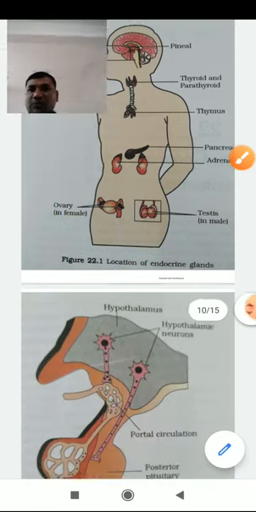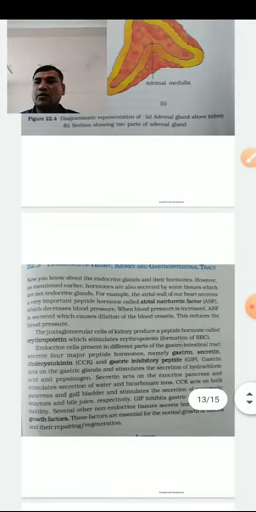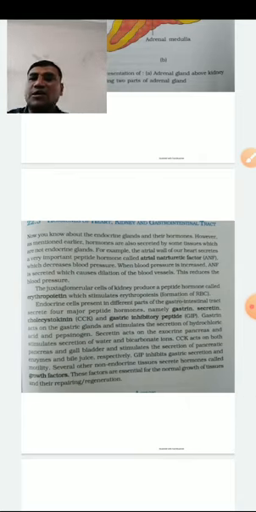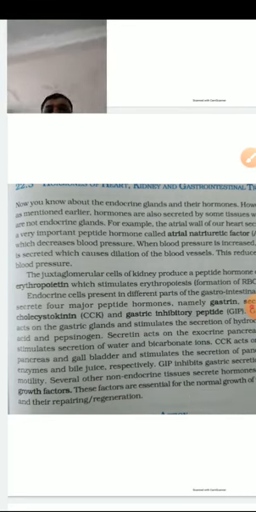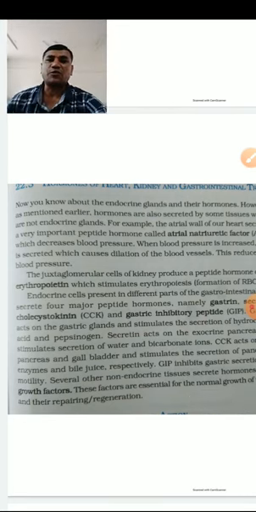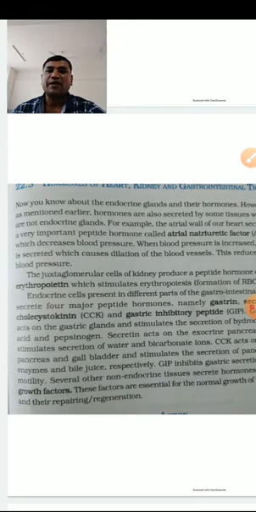Now coming on to the hormones of other parts of the body which are not glands. Apart from the glands producing hormones, some of our body parts also produce them. The heart produces atrial natriuretic factor, which we will discuss later.